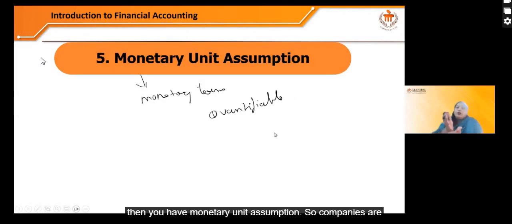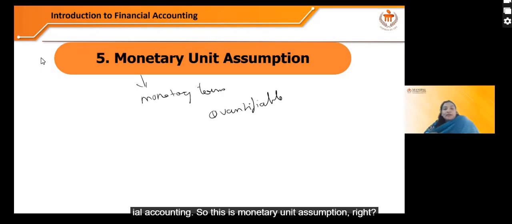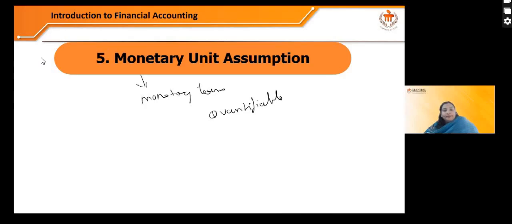And then you have the monetary unit assumption. Companies are required to record every transaction which can be measured in terms of money, which is quantifiable. The transactions which are not quantifiable or which cannot be measured in monetary terms should not be recorded in financial accounting. So this is the monetary unit assumption. I hope it is clear. Till here it is clear.